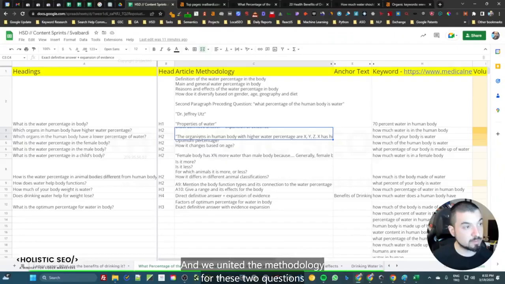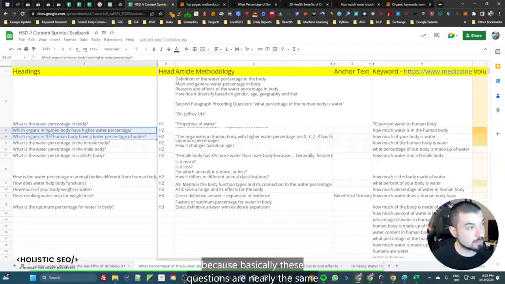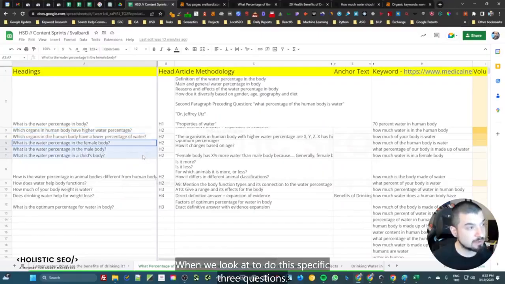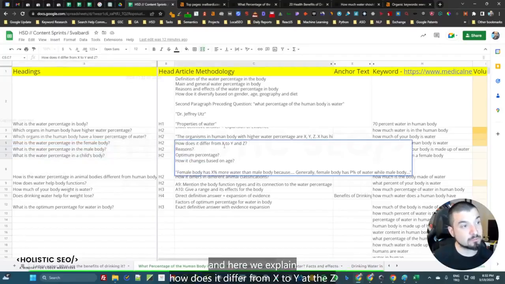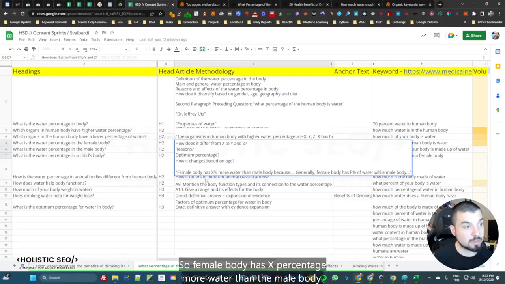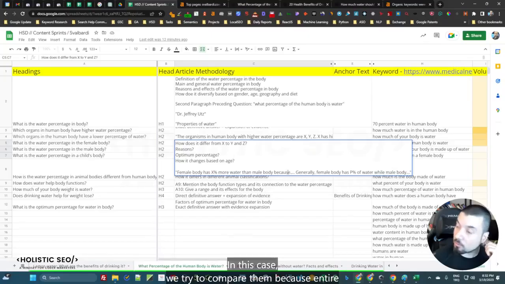And we united the methodology for these two questions because basically these questions are nearly the same. When we look at these specific three questions, they are also nearly the same. That's why the methodology, one more time, is united. And here we explain how it differs from X to Y and to Z. Reasons, optimum percentage, how it changed and based on age. So the female body has X percentage more water than the male body. In this case, we try to compare them because the entire section actually works.